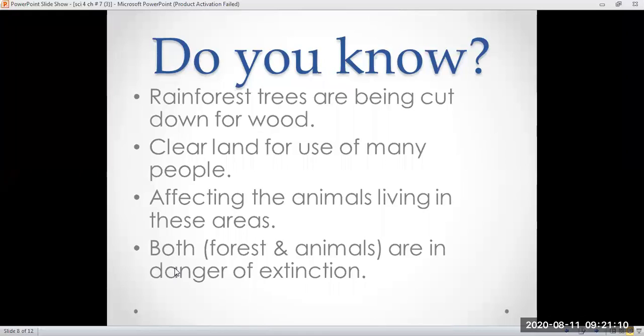It is also affecting the animals living in that area. Definitely, when we cut these rainforests, the animals living there are also affected. So both forest and animals are in danger of extinction. Extinction means the species is going to end, and cannot be replaced. We cannot replace the area of the rainforest, so we should not cut these trees.